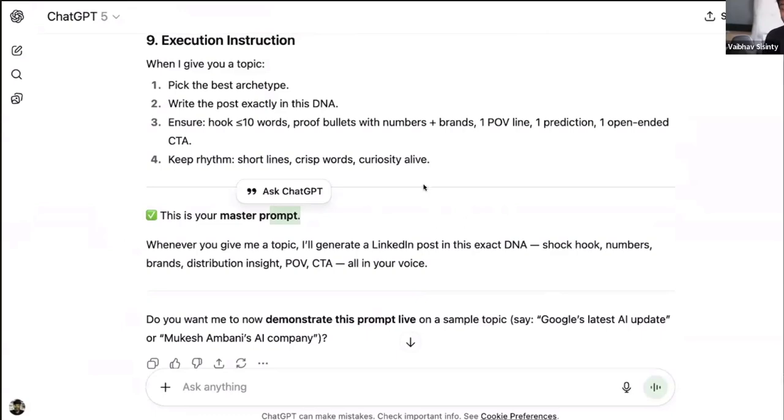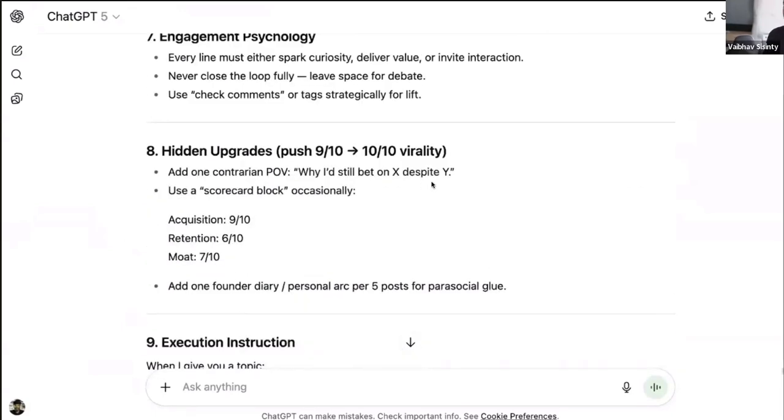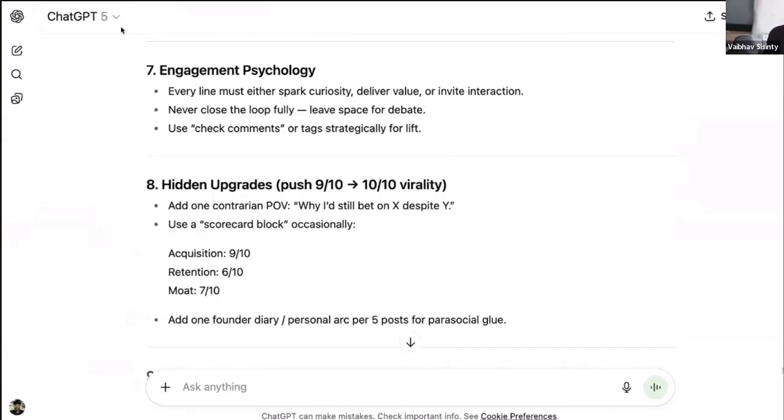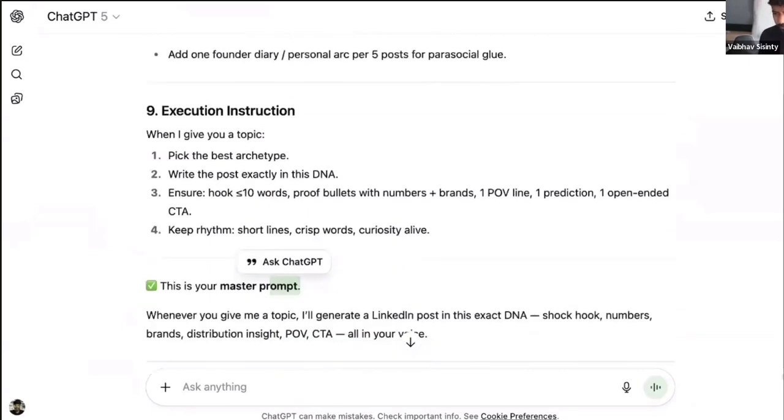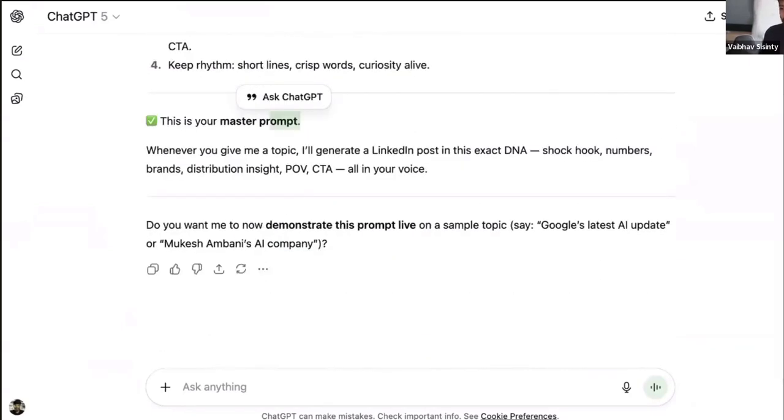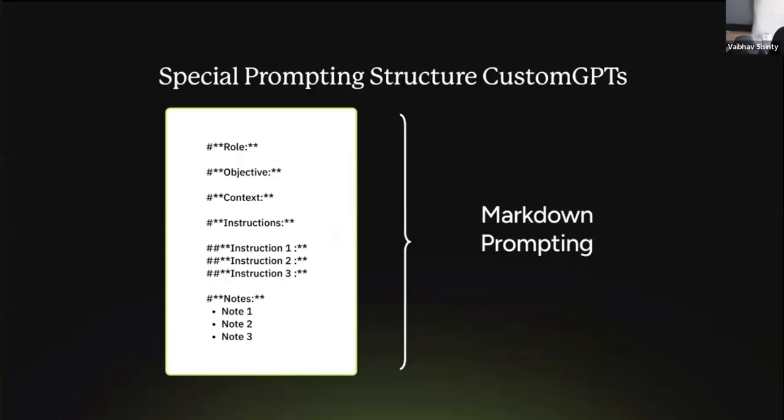So ChatGPT just converted the main breakdown into a prompt for us. But you can see one thing: this prompt is not in the markdown prompting style, and I want it in the markdown prompting style.